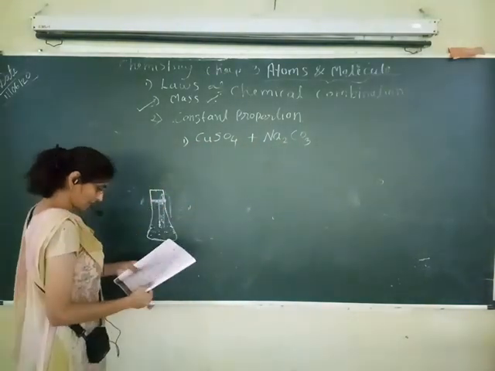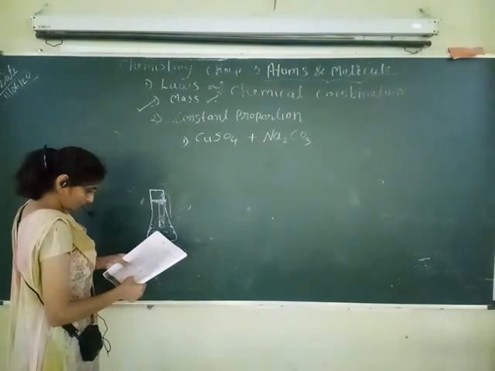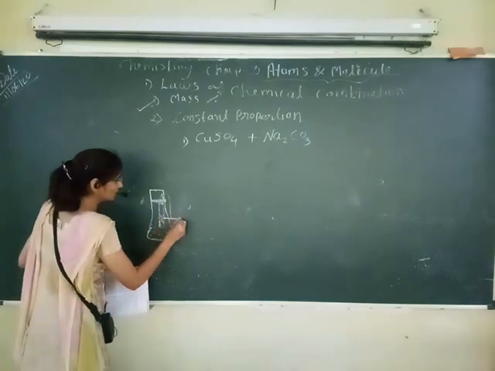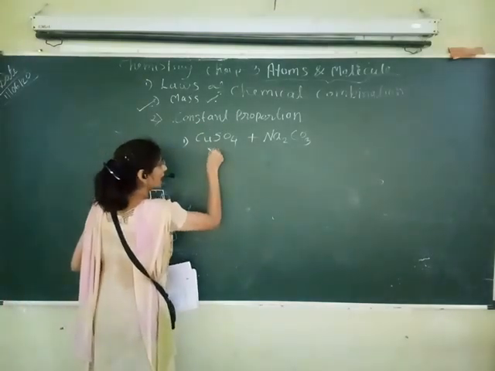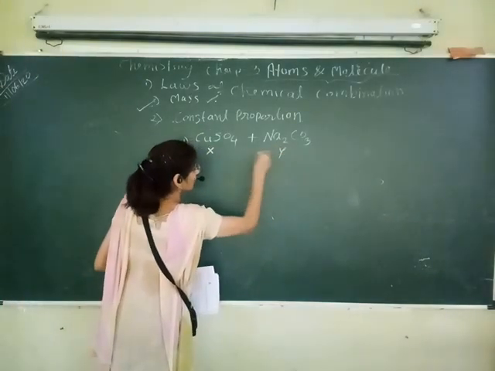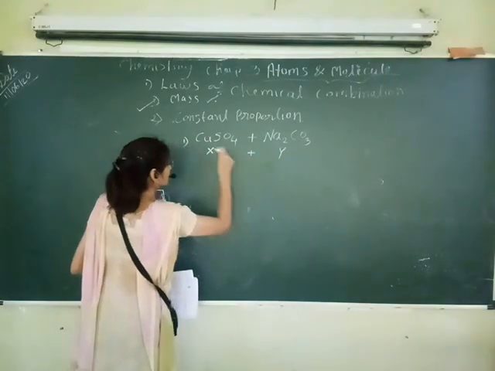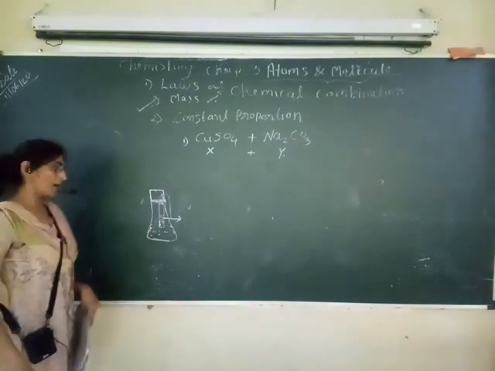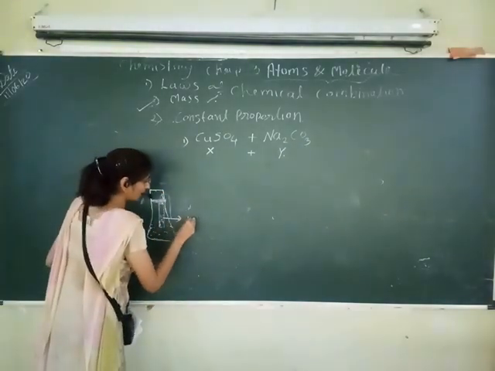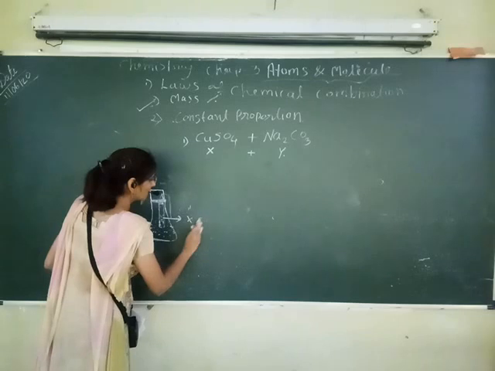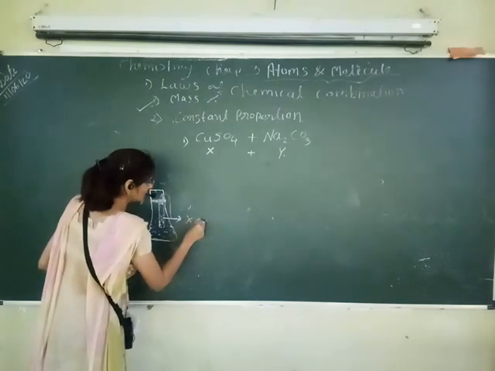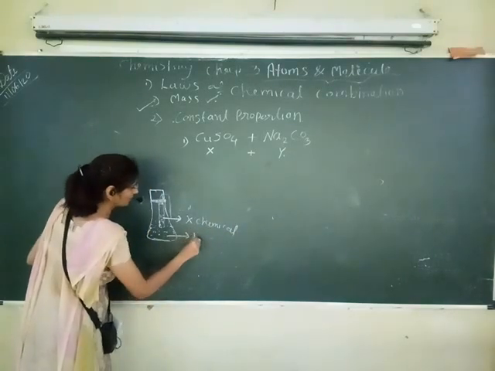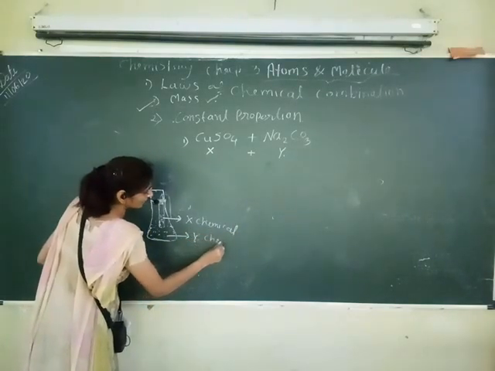So in this test tube we have considered here X and we have considered here Y. Yes, X plus Y. This reactant we have considered as X and this reactant we have considered as Y. So in the test tube we have taken X solution, X chemical, and in the conical flask we have taken Y chemical.